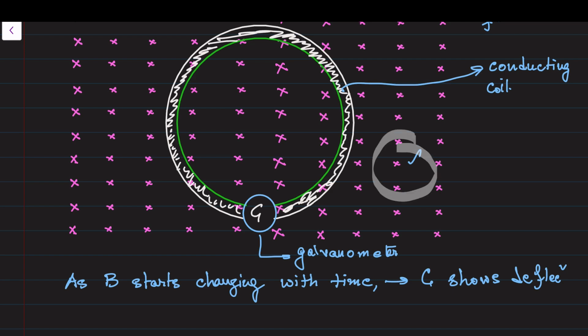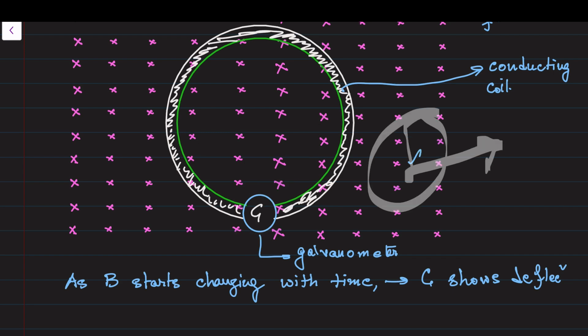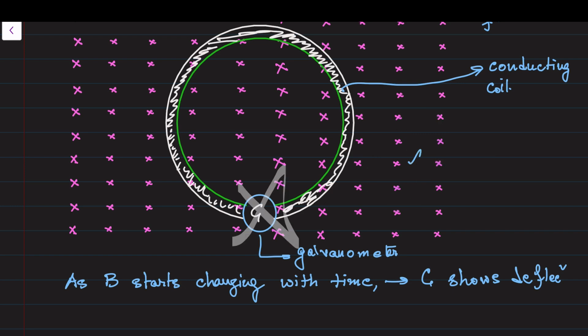It means when the magnetic field is changing with time, the galvanometer shows the deflection. When the magnetic field becomes constant with time, the deflection disappears.